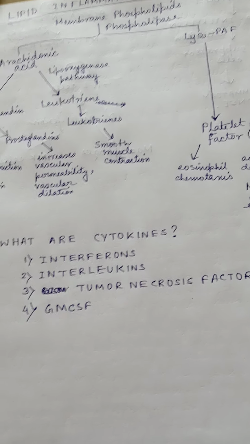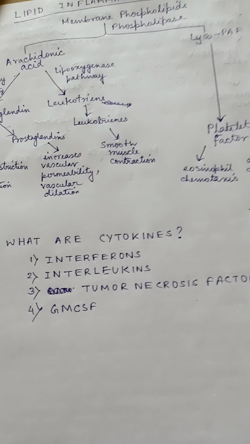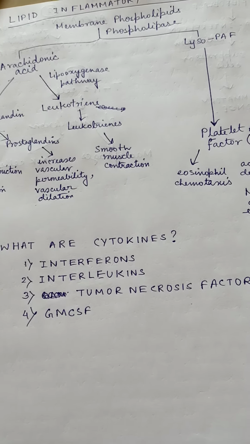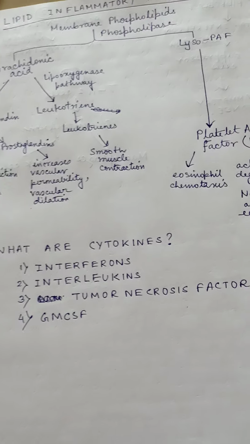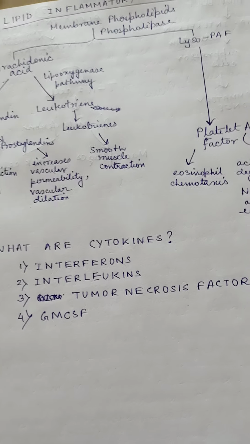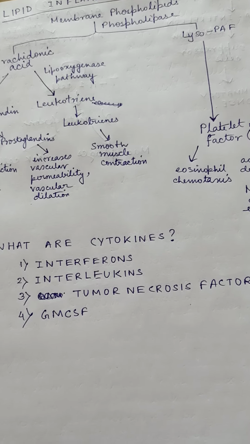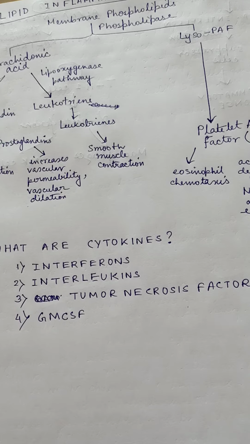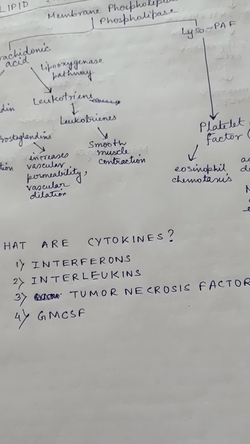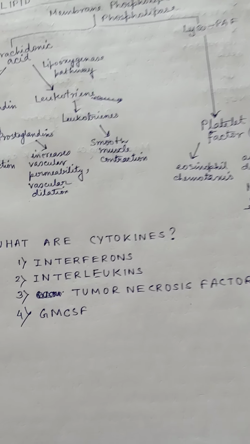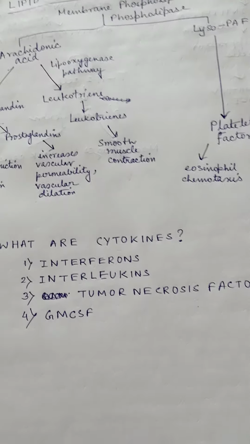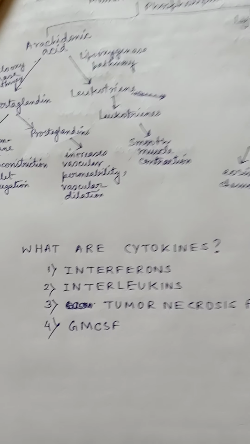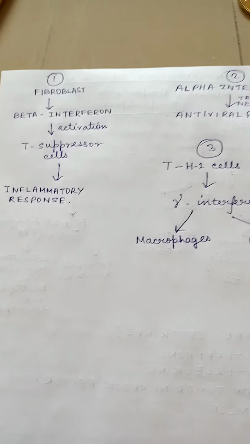Now, what are cytokines actually? Cytokines are extracellular signaling proteins that mediate a wide variety of cellular functions. They serve as chemical messengers. The granulocyte macrophage colony stimulating factor stimulates the formation of red and white blood cells from stem cells. The tumor necrosis factor enhances activity of phagocytic cells. The gamma interferon increases macrophage activity against microbes and tumor cells.